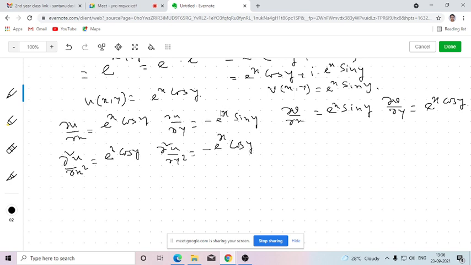So e to the power x will be fixed, and differentiation of sin y is cos y with respect to y. Then del 2 v del x2 is e to the power x sin y, and del 2 v del y2 is e to the power x times minus sin y.